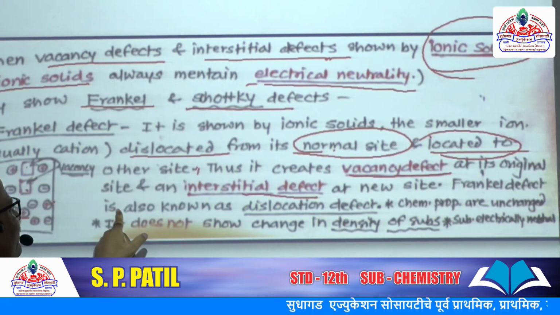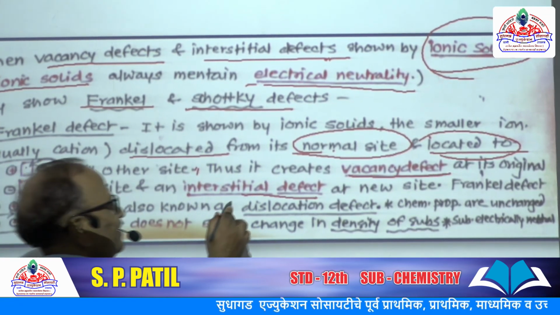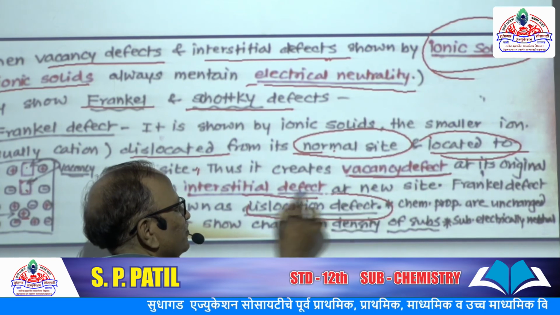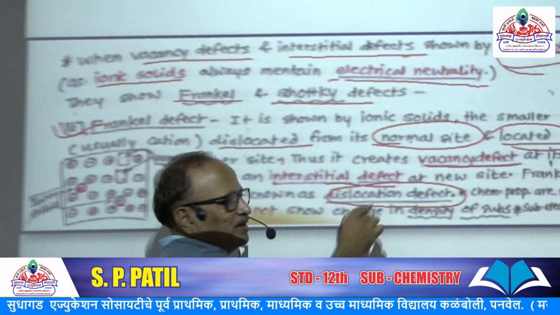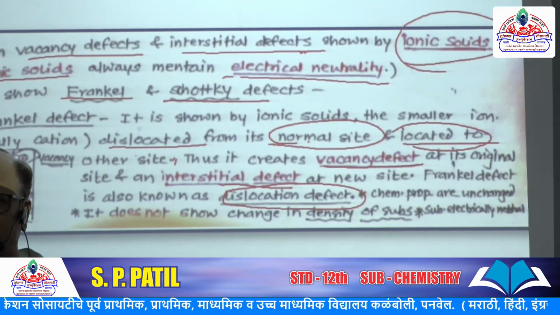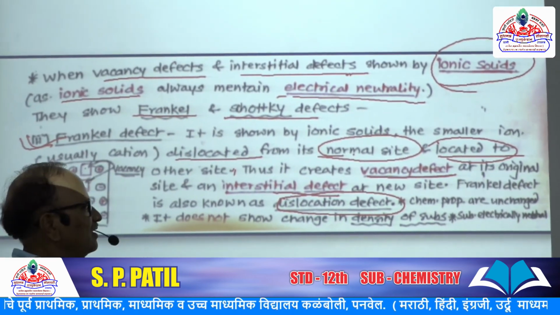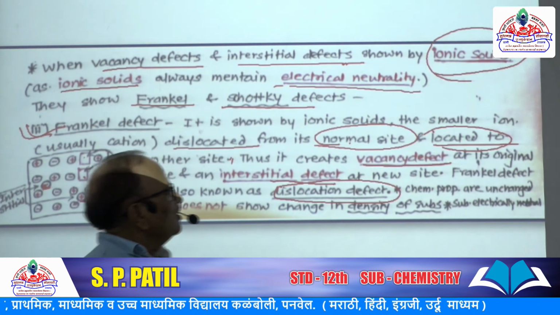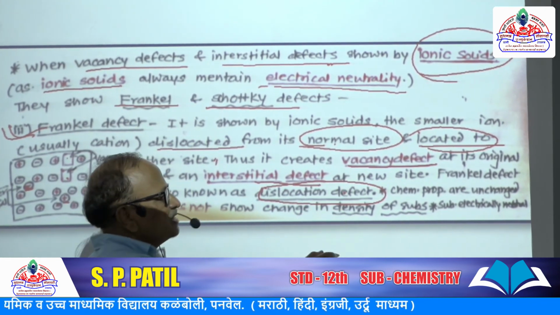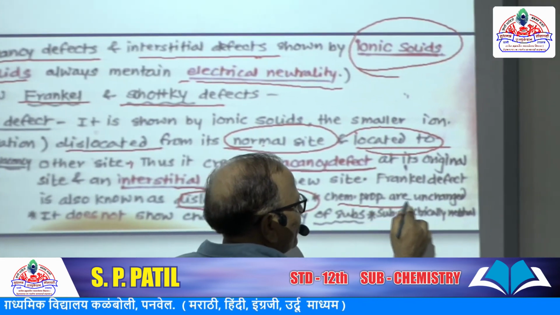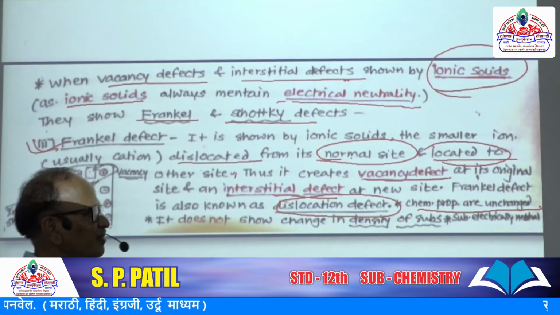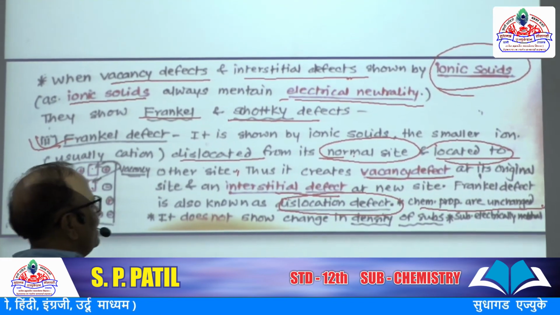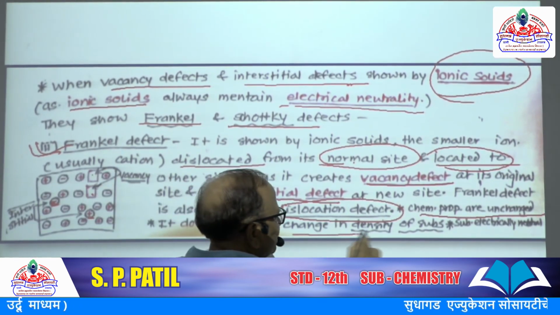So Frenkel defect is also known as dislocation defect. The location is at another site. Chemical properties remain unchanged, and it does not show a change in density.